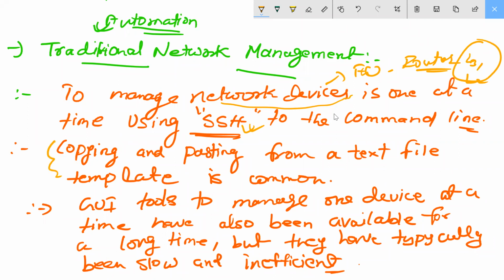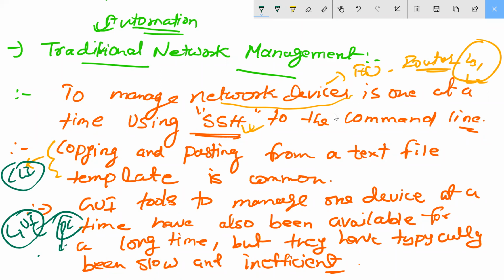Then after that, next point is coming. We can either go with the CLI or we have the GUI, graphical user interface. I showed you, remember, like my CCI lab and all. I think I showed you, guys. That is inside my PC. Remembered or not? So this is inside my GUI, graphical user interface. This is the traditional network management part that we were discussing.